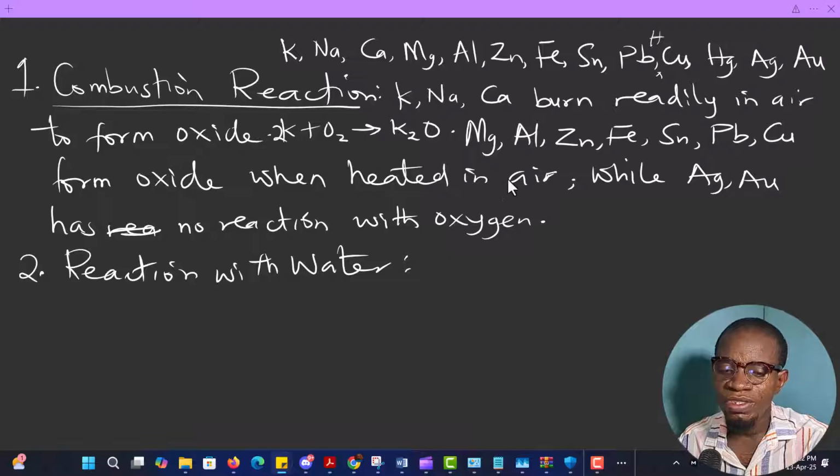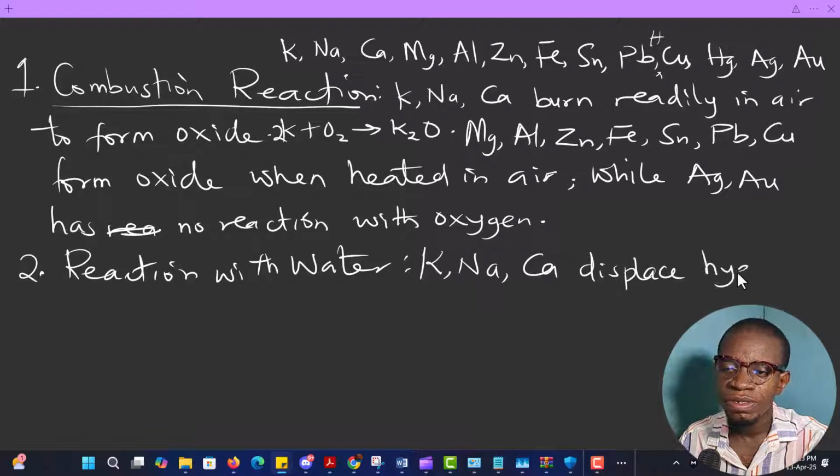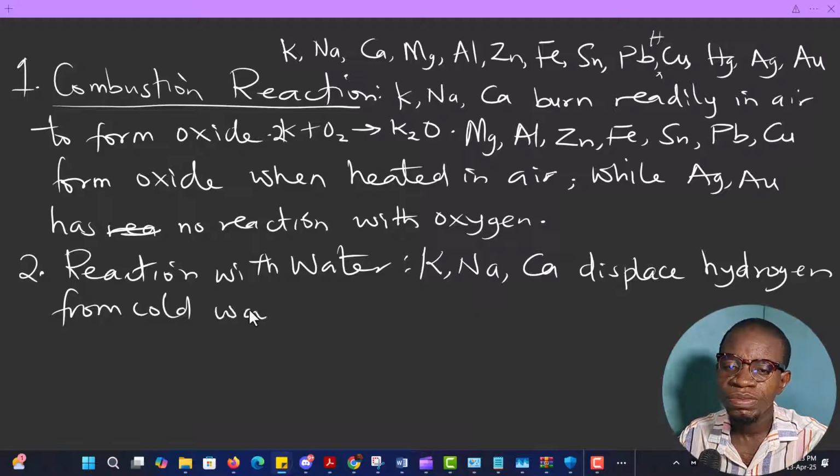So let's see this now. We have potassium, sodium, calcium displacing hydrogen, but this reaction is very vigorous, very explosive. So potassium, sodium, calcium displace hydrogen from cold water.